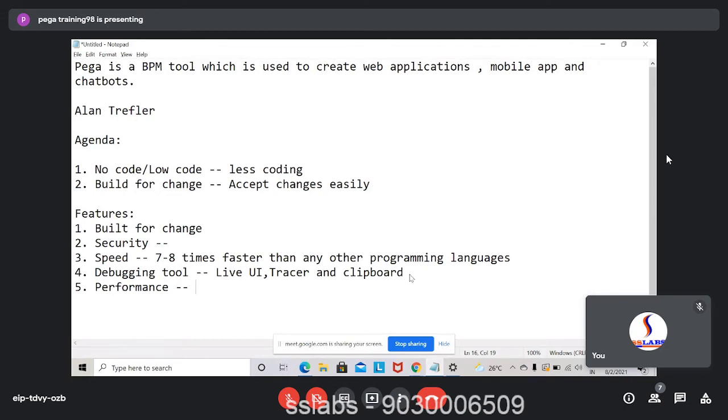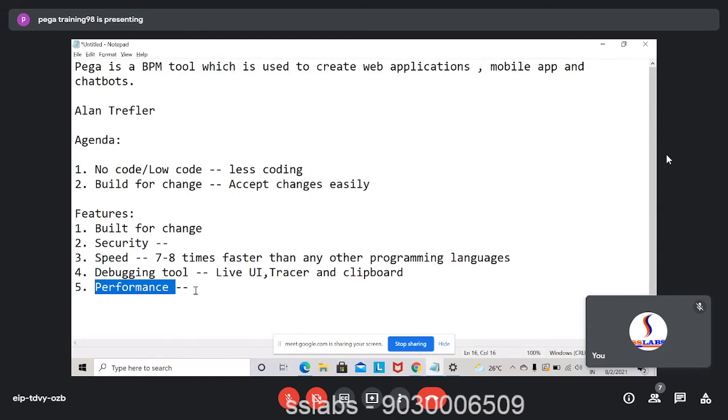You have RPT, Rational Performance Tester, different tools, but then you need to get the license from them because they're all third party, they're not present inside the tool. But with Pega you have this tool inbuilt, coming along with Pega. So when you install Pega, this performance tool also gets installed. You don't have to go for a third party tool.